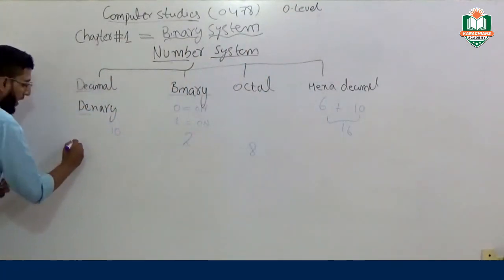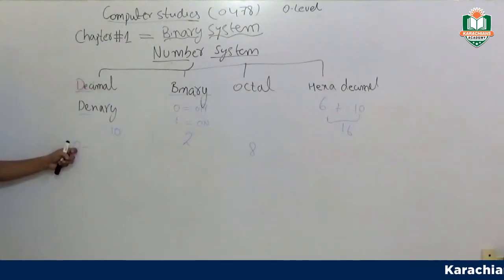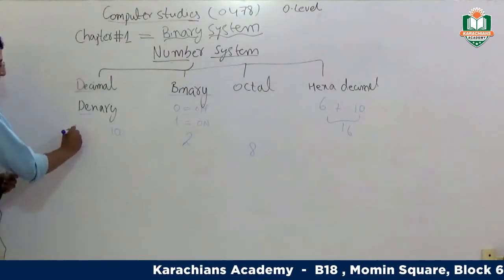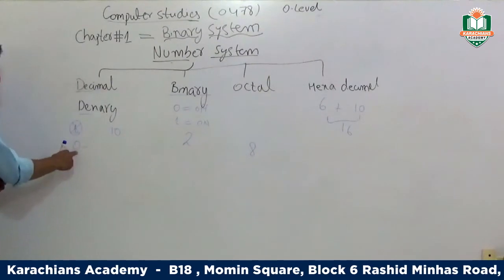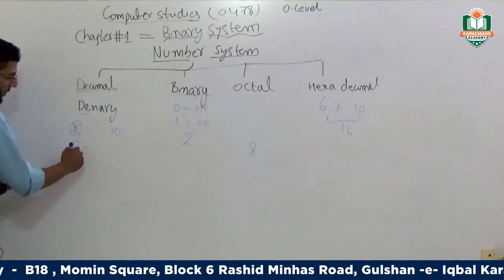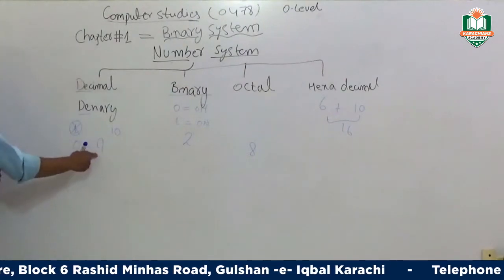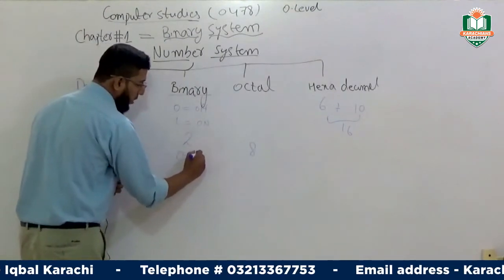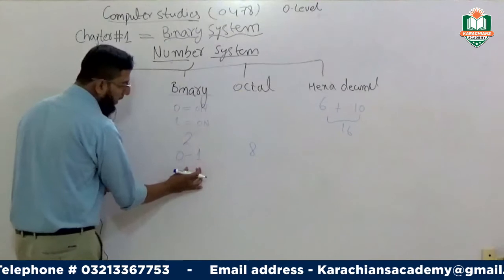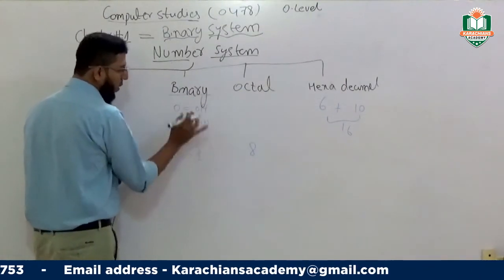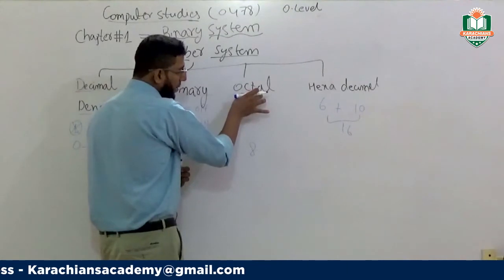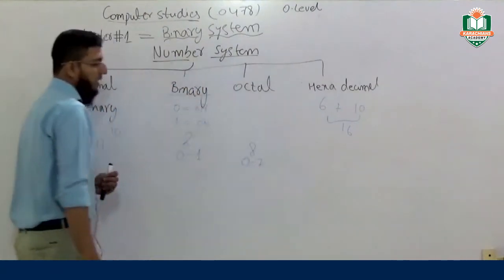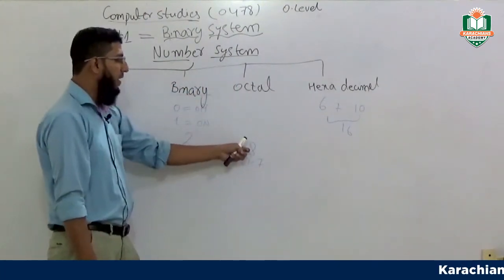We have to start all the number systems with 0, not 1. We count 0 till 9, and it becomes 10. In the binary number system we have two different states, 0 and 1, so only two digits, 0 and 1. Moving on to the octal number system, we have 8, which means digits 0 till 7. You can count 0 till 7, and it also becomes 8.